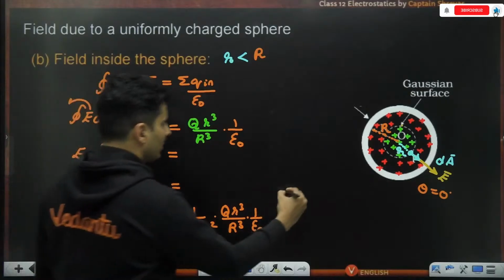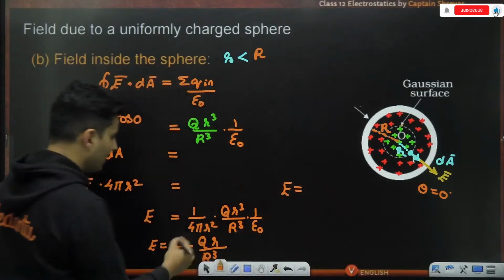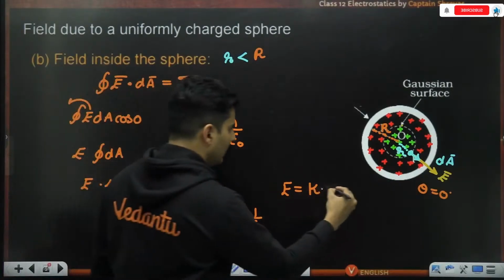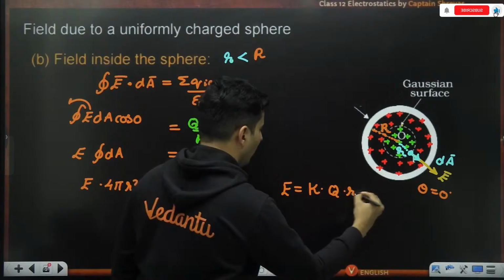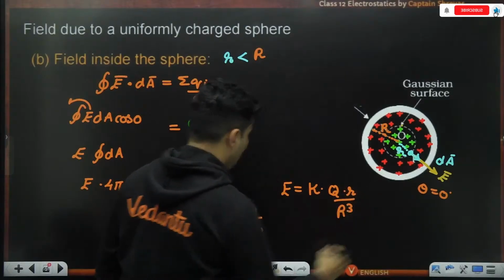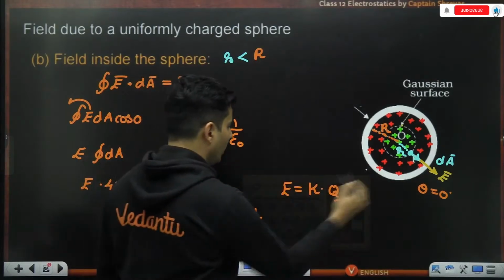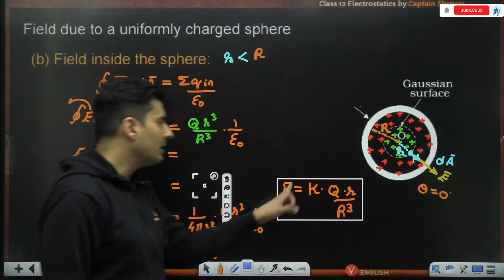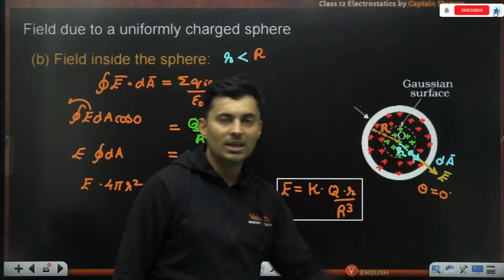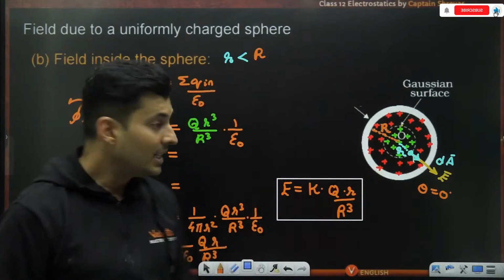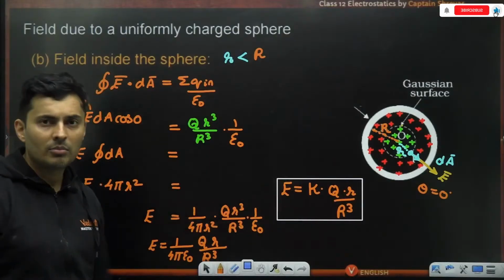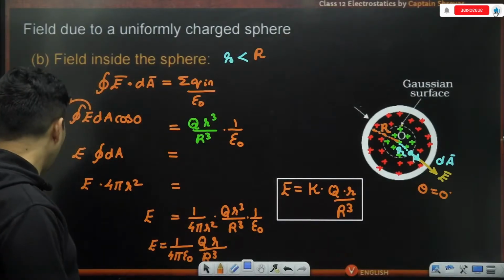So therefore, the electric field will become, this is a Coulomb constant, into Q into small r, whole thing divided by capital R cube. So this becomes your formula for the electric field inside a uniformly charged sphere. It is linearly proportional to r. Linearly proportional to r. Okay.